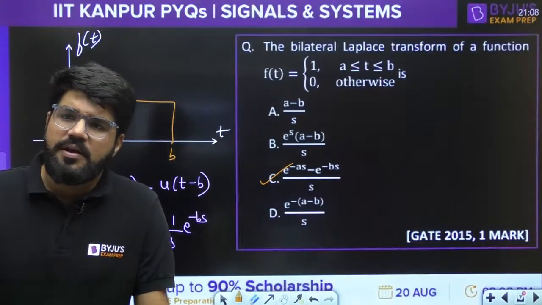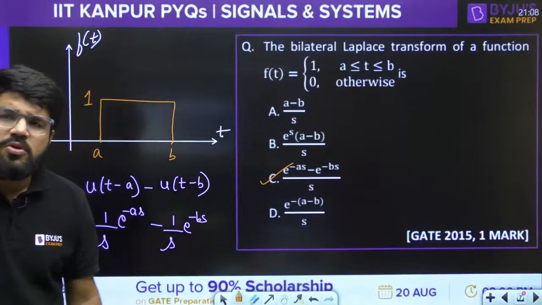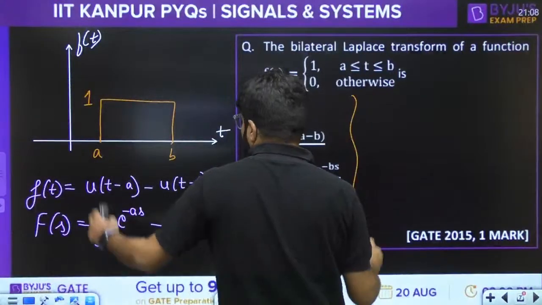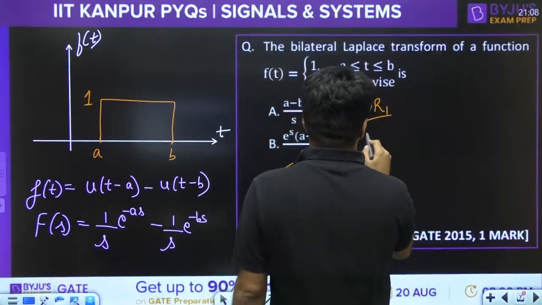Correct? Okay, guys, the option number C is the very simple and the very correct answer. Although you can solve it directly also. So if you're not able to apply the property, you can follow this approach as well. What else you can do?